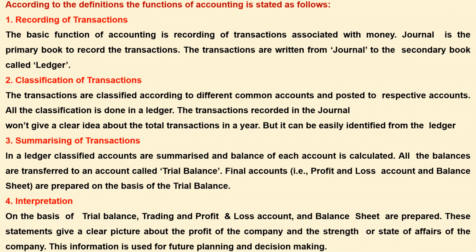Then, on the basis of the trial balance, the trading account, profit and loss account, and balance sheet are prepared. These statements give a clear picture about the profit of the company and the strength or state of affairs of the company. The information is used for future planning and decision making. Profit or loss is known from the trading profit and loss account, and the financial strength, assets and liabilities are known from the balance sheet.